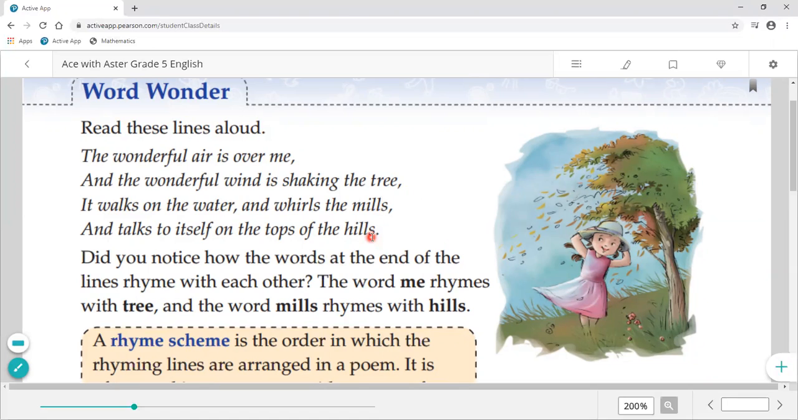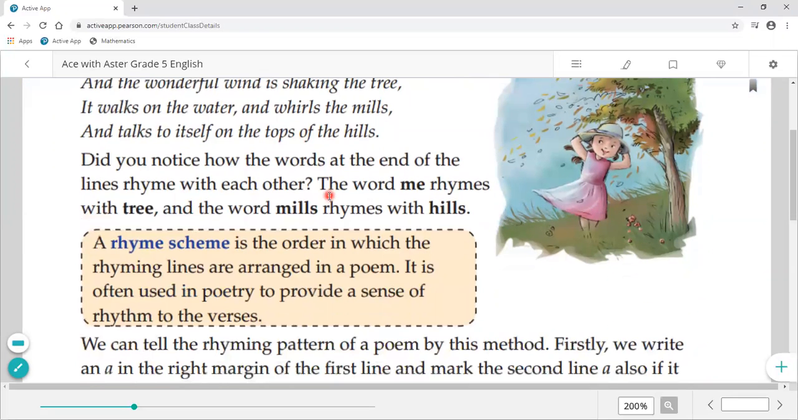First, I would like to tell you what is rhyming. Rhyming words have the same sounds. Now, students, find the same sounds over here. Me, tree. Same sounds. Meals and heels. Okay, they are same sounds. So two sounds are same, and these two sounds are same. So these are rhyming words. The word me rhymes with tree. The word meals rhymes with heels.